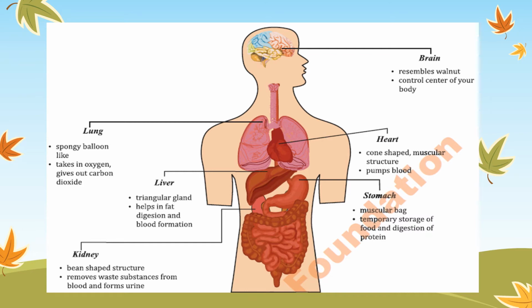Last one, you can see the kidney here. These kidneys are bean shaped. It is just like the shape of a bean, and it removes waste from our body. It means the process of excretion is carried out by the kidney. These are the main types of organs which are present in the human body. And all these organs are formed by the combination of different types of tissues.